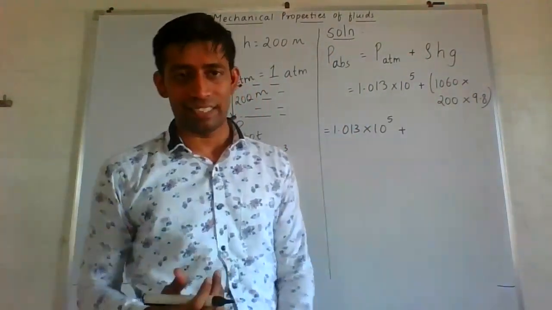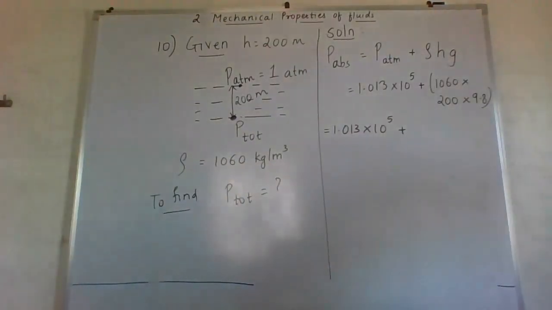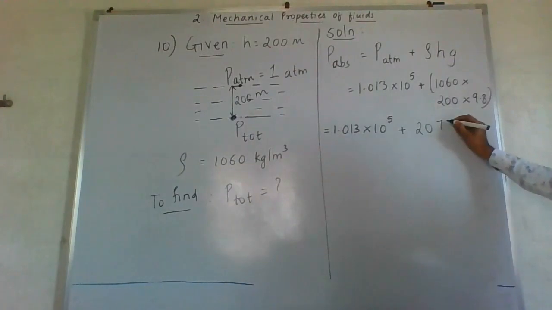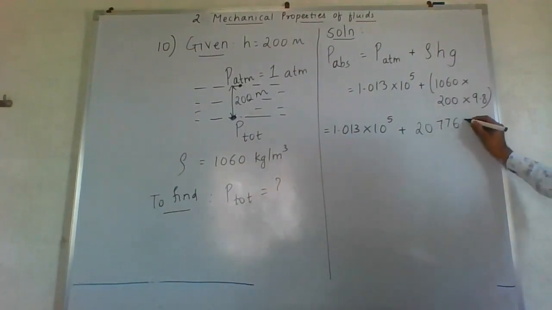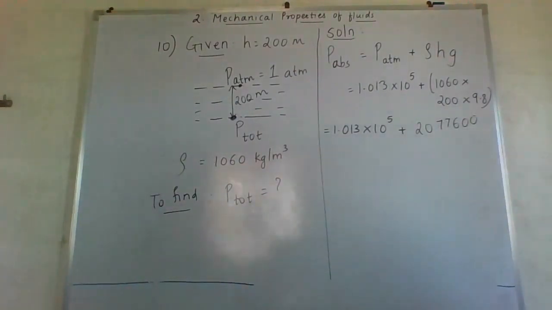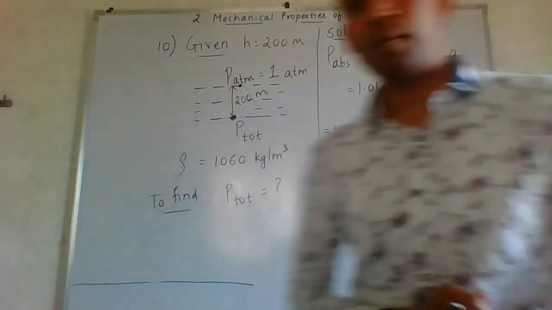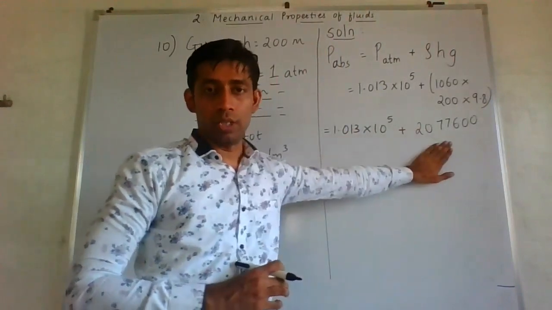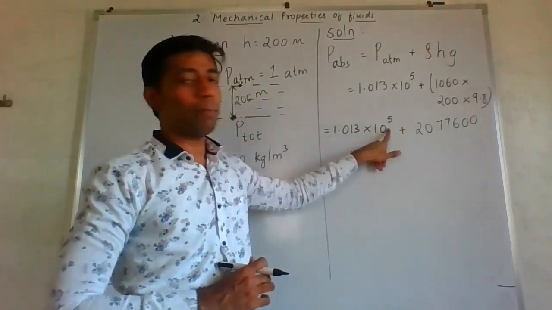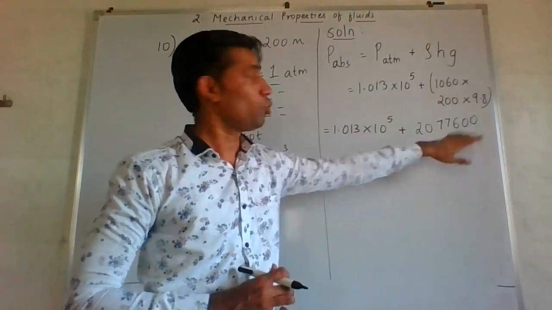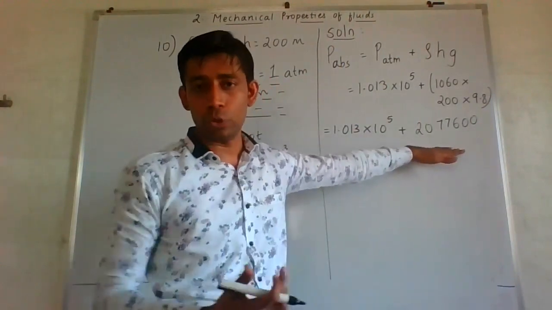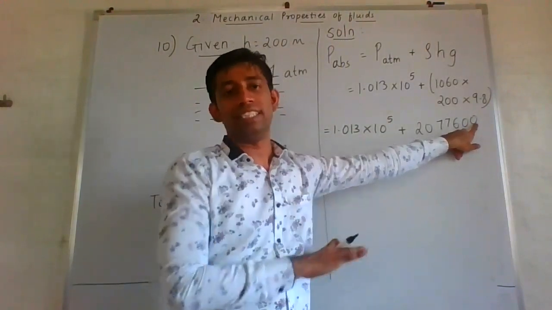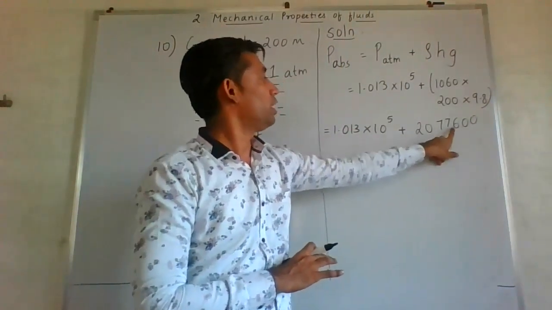When you multiply this, you get an answer which is equal to 2077600. Okay, direct multiplication. And now the question arises, we cannot add this 2. The reason being, here power is there, here power is not there. So we will have to convert this into 10 raised to 5. So shift this decimal at the end 5 digits. Okay, 1, 2, 3, 4, 5.